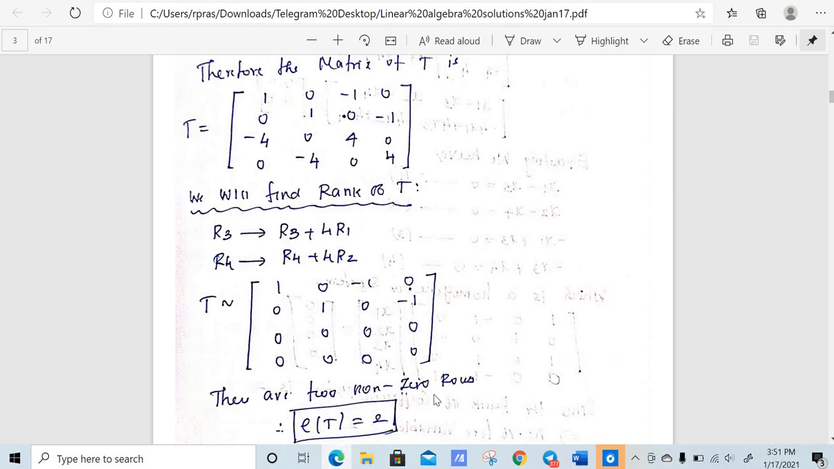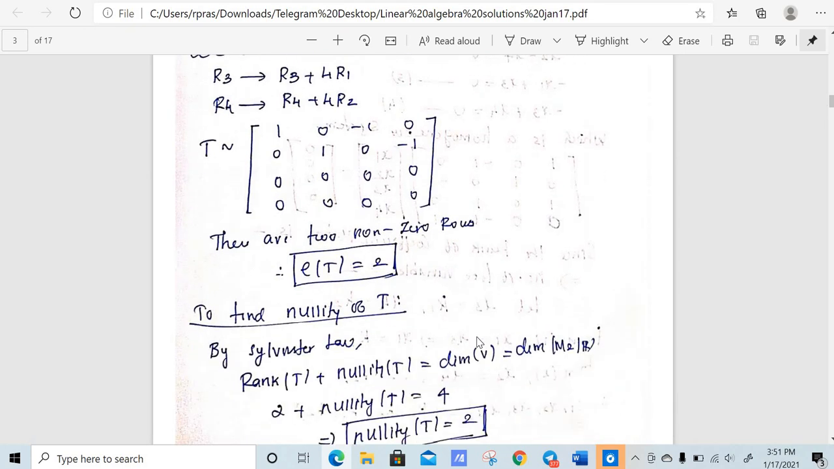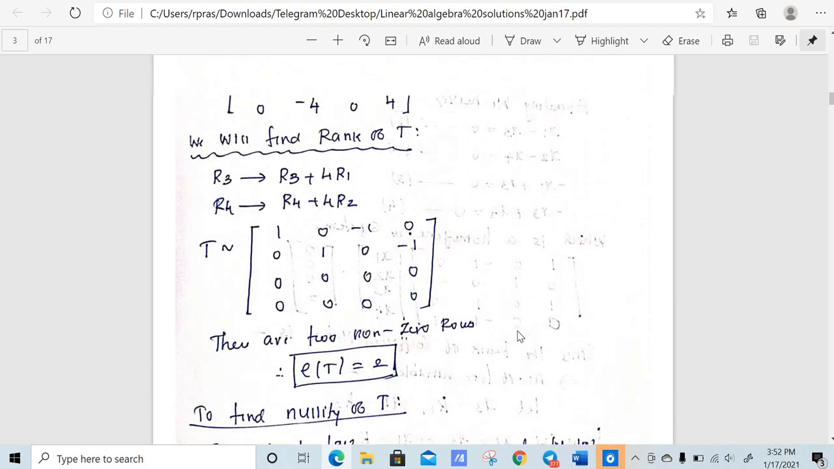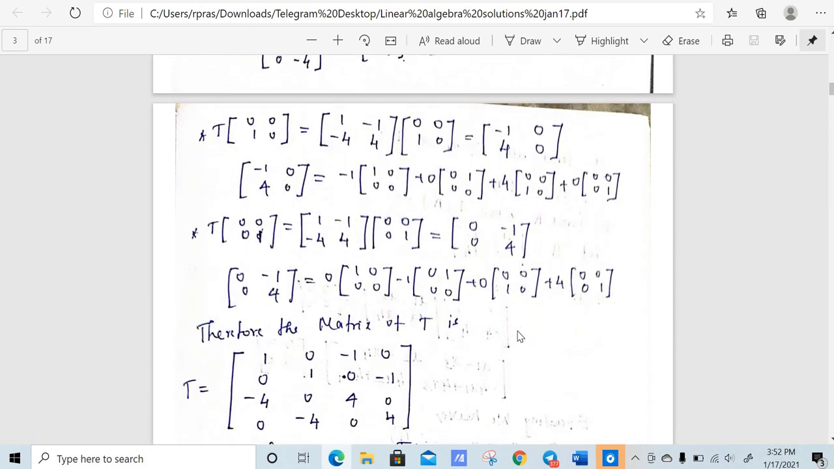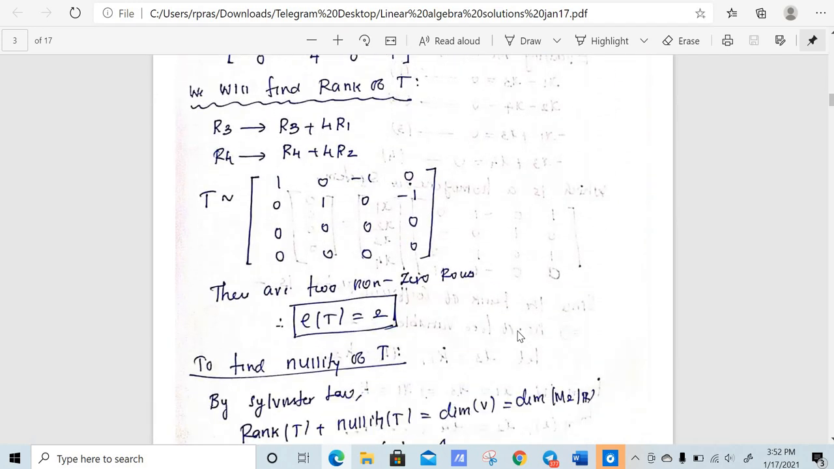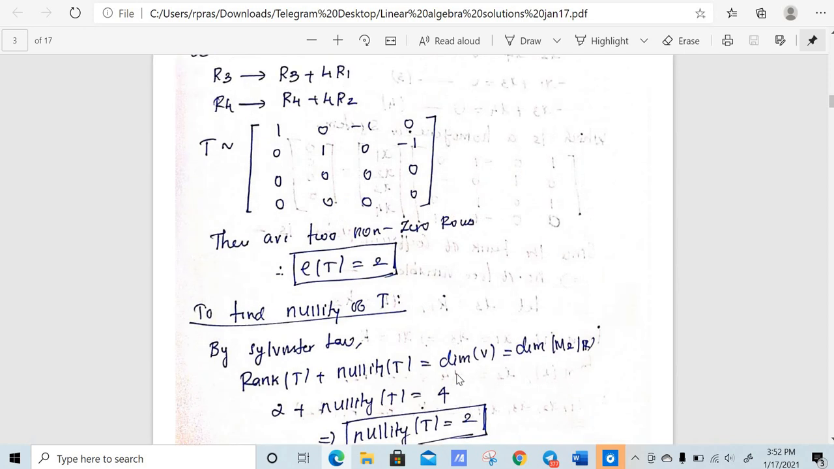So after finding rank, we can find nullity. What is Sylvester's law? Sylvester's law says that rank plus nullity is equal to the dimension of the domain, right? What is the domain here? It is M2 of R. So rank is 2, and the dimension of M2 of R is 4. Why? Because in the basis there are 4 elements, and the number of elements in the basis is the dimension of the vector space. Therefore nullity of T is equal to 2, right?